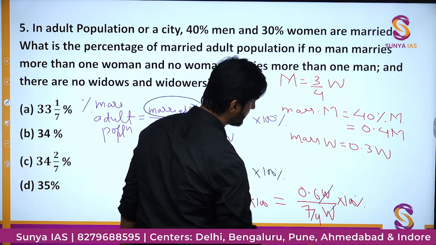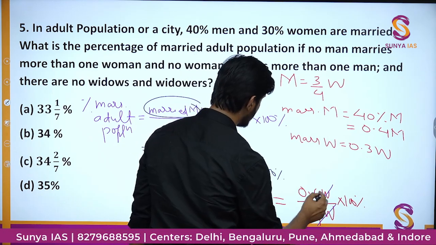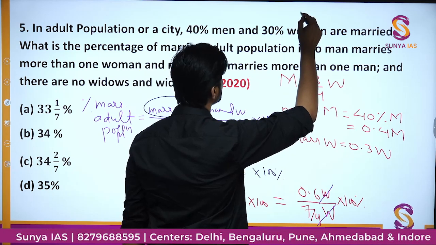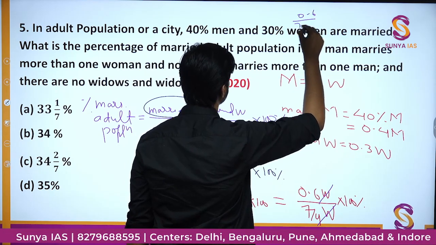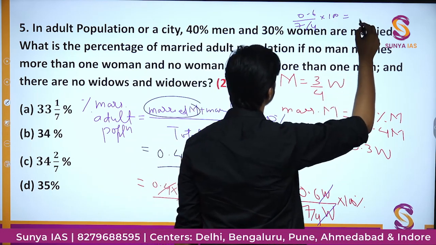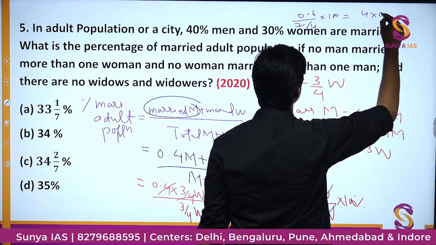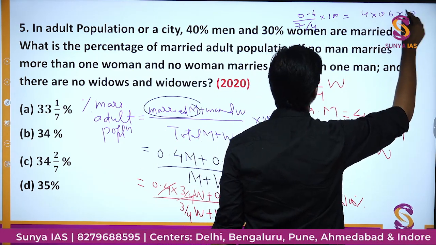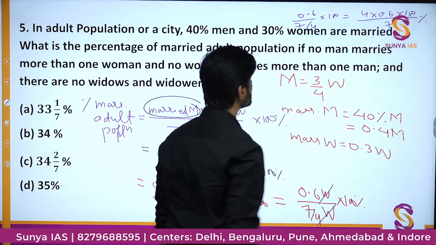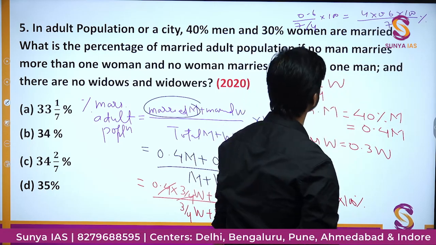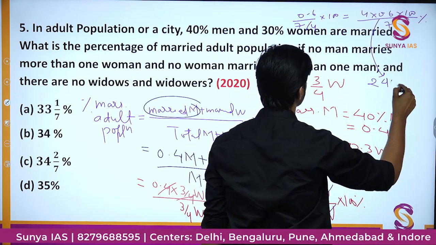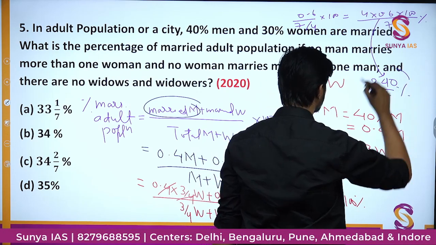If you cancel out W from both the parts, you will get 0.6 divided by 7 into 4 into 100. You send 4 on the top: 4 into 0.6 into 100 divided by 7. This will be the total percentage. If I multiply all these things, I will get nothing but 240 upon 7 percent.